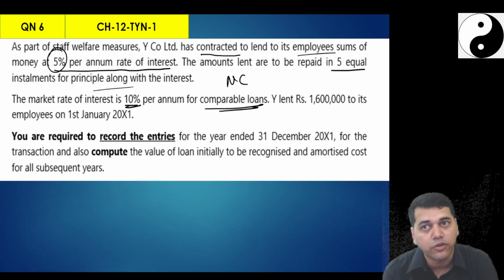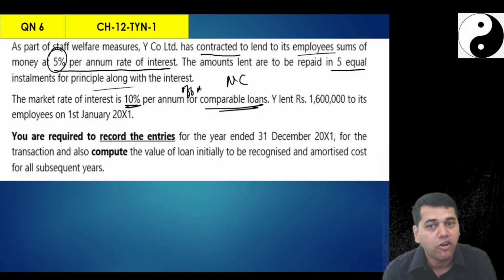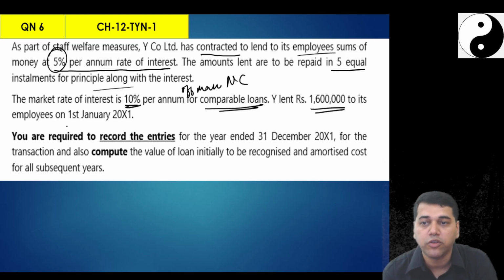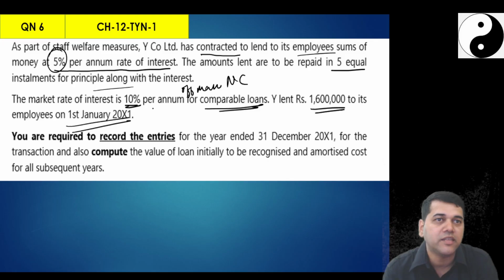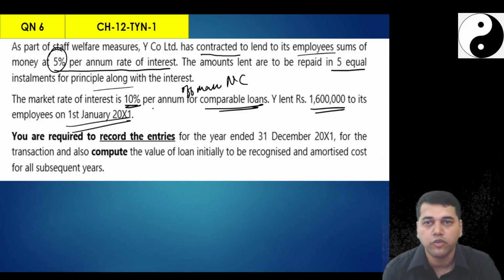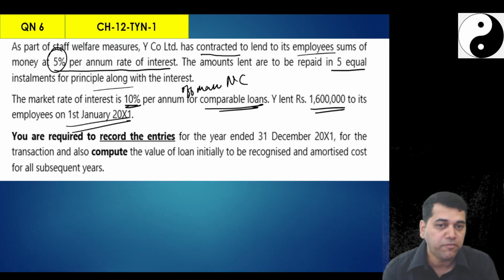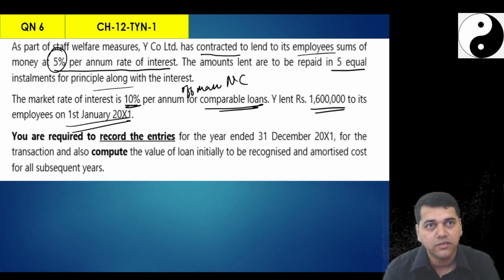What do you understand by this? Off market. Y lent 16 lakhs to employees on 1st of January 2011. Now, see, if it is at the market, then you would have passed an entry, employee loan account debit to bank. Since it's off market, now your accounting entry is going to change. You have to calculate the contractual cash flow.